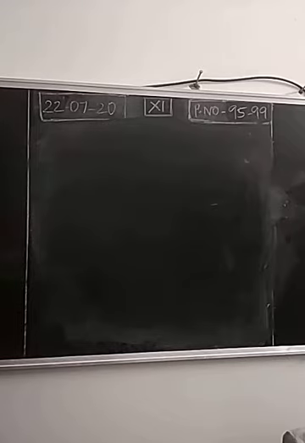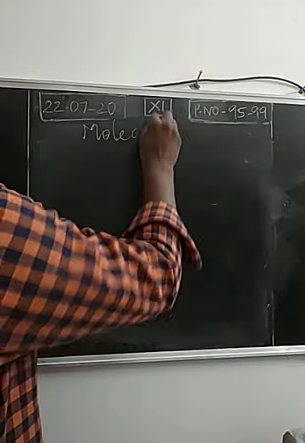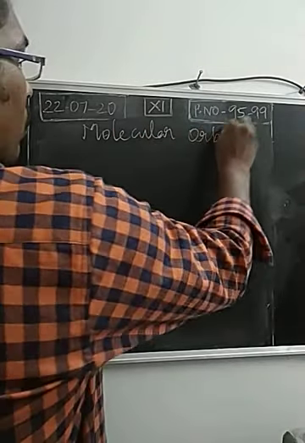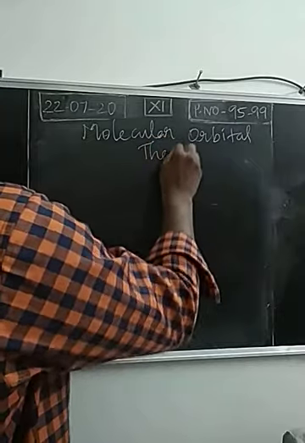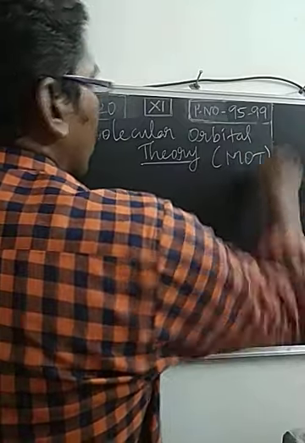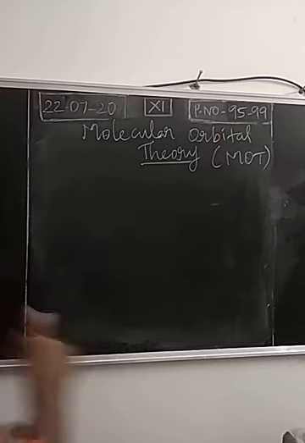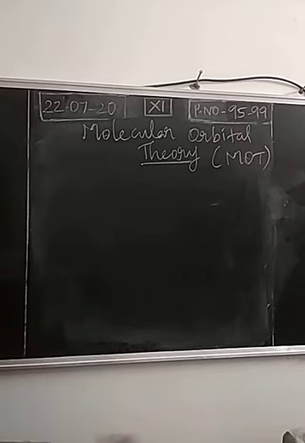Now we move into a new theory called molecular orbital theory. Simply, we call this MOT, like VBT, which expands as valence bond theory. In the same manner, molecular orbital theory is called MOT. Why do we have to go for molecular orbital theory? That is a basic question. We already have Lewis theory as well as valence bond theory to explain the structure of a molecule. Why do we have to move into another theory, molecular orbital theory?